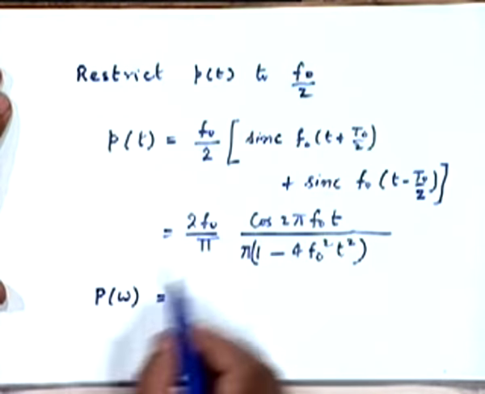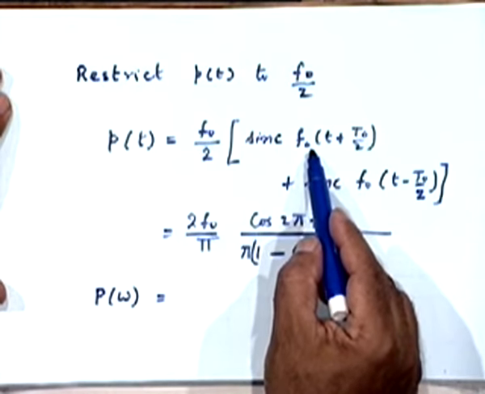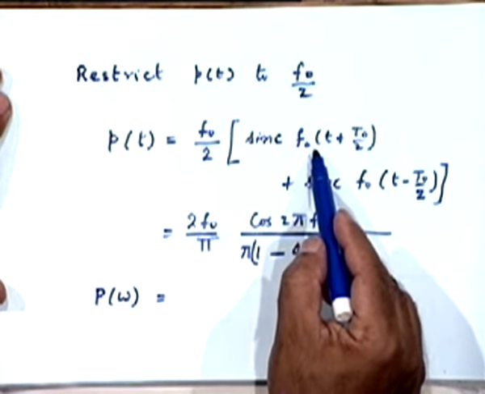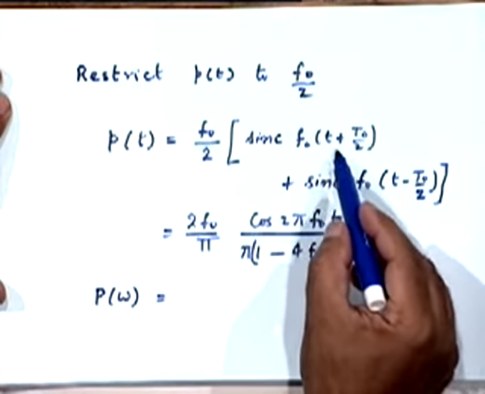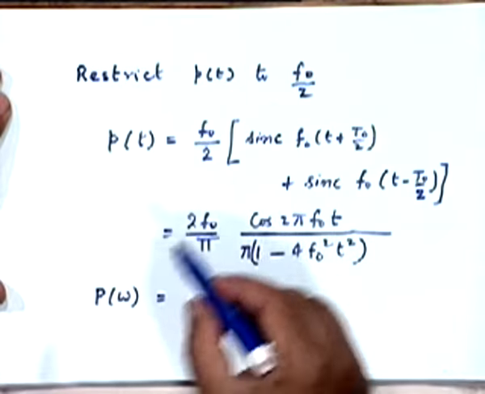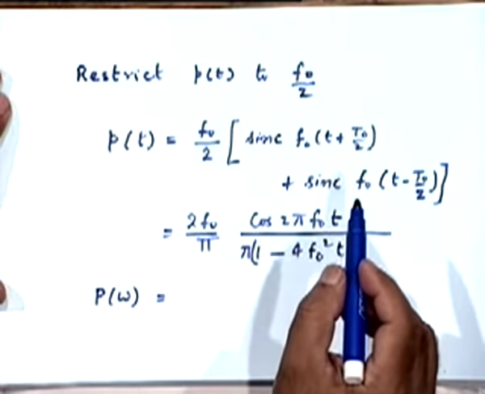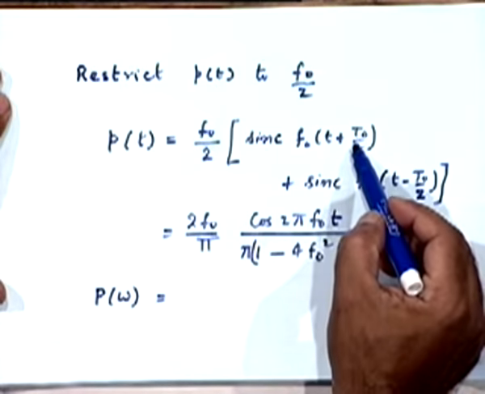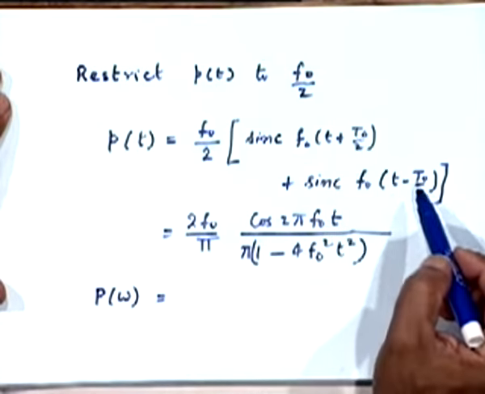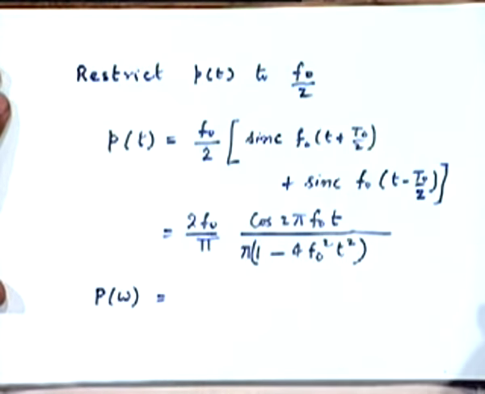The power spectrum of this is also very easy to evaluate, because we know the Fourier transform of each of these. It is a rectangular function with the bandwidth f0 by 2. So basically these are two rectangular functions associated with a phase function e to the power minus something. When you combine those two terms, it will become a cosine function. We will get e to the power minus j omega t0 by 2 from here, e to the power j omega t0 by 2 from here. Both of them otherwise are rectangular functions which will factor out.